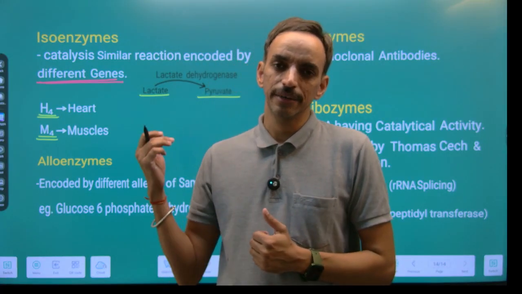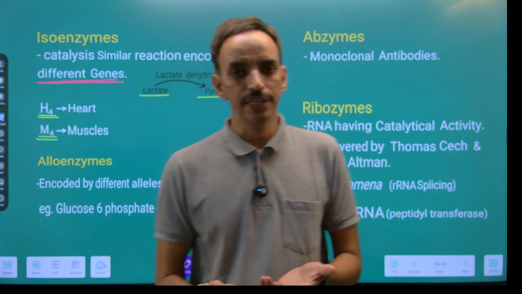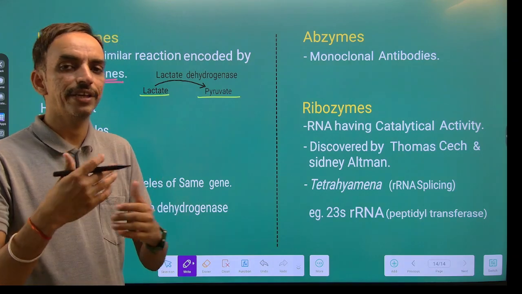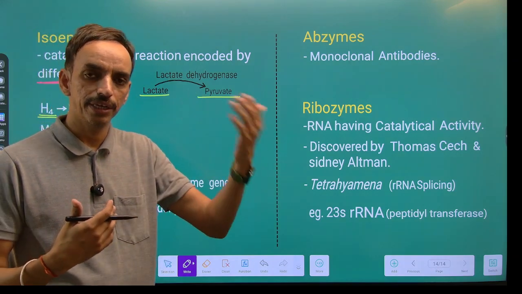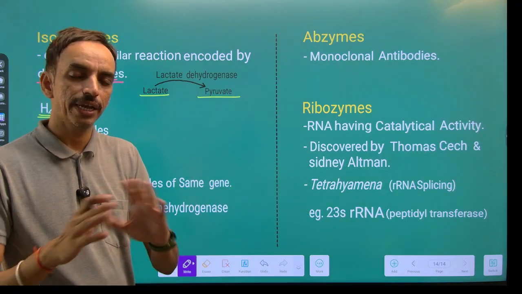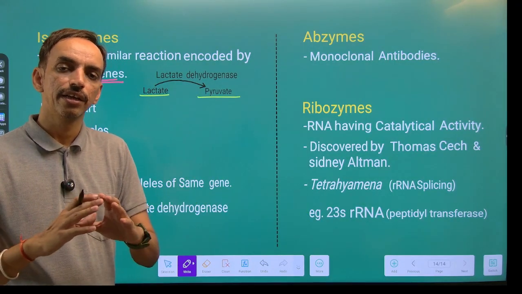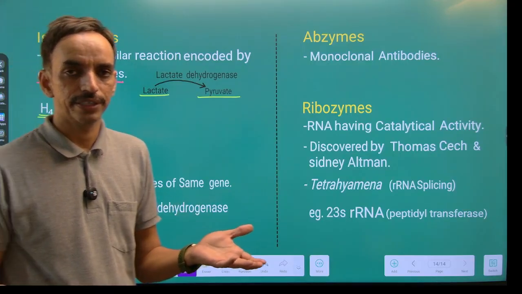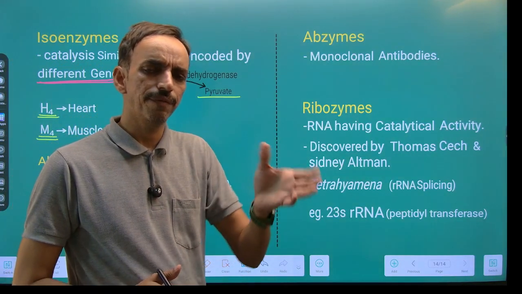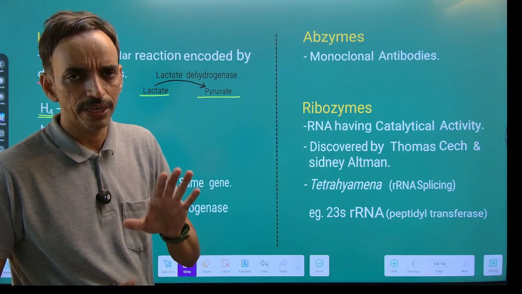It means these enzymes are either having spatial separation, suppose one is functioning within the heart, other is functioning within the muscle, or they are having temporal separation. एक कभी एक्सप्रेस हो रहा है, एक कभी अपना काम कर रहा है. तो या तो समय का इसके अंदर डिफरेंस रहेगा या स्थान का या प्लेस का डिफरेंस रहेगा. So it is, we can say, one of the ways to regulate the physiological activities of the cell.